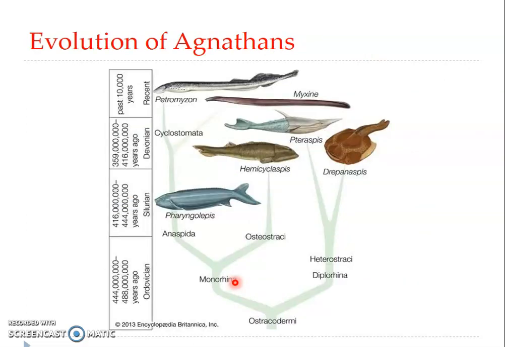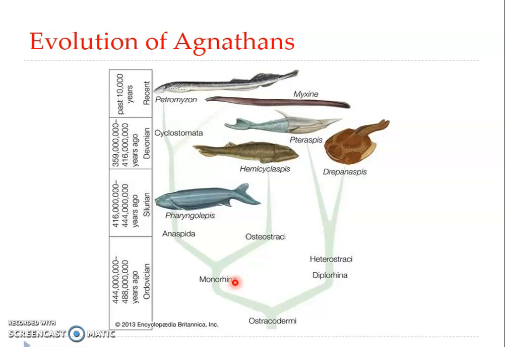Now we can see in detail here the evolution of agnathans, and the first fish lineages, we can say, belong to Agnatha. The early examples include Haikouichthys, and during the late Cambrian period, eel-like jawless fish called conodonts appeared.